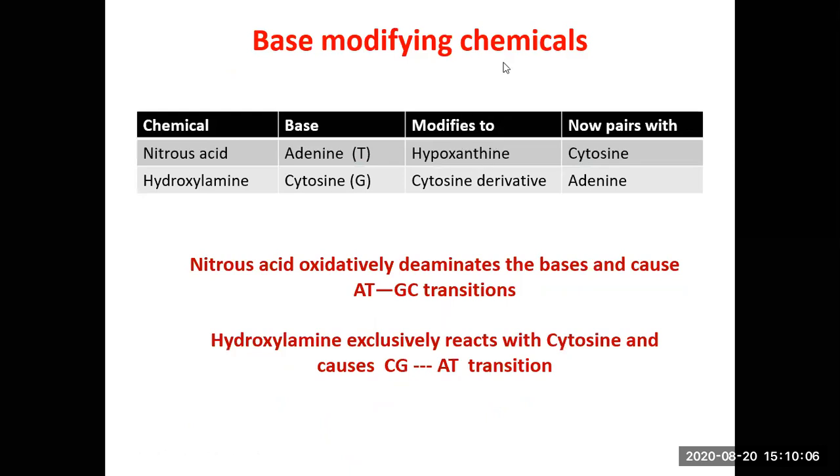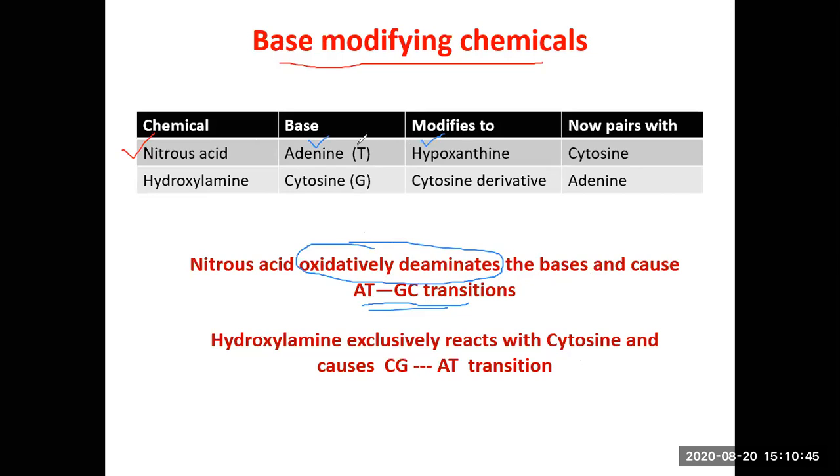Now you also have different chemicals which can modify bases. Base modifying chemicals, for example, nitrous acid. What does nitrous acid do? Nitrous acid oxidatively deaminates the bases and causes AT-GC transitions. Nitrous acid, for example, converts adenine to hypoxanthine. In the presence of nitrous acid, the normal base adenine gets converted to hypoxanthine.